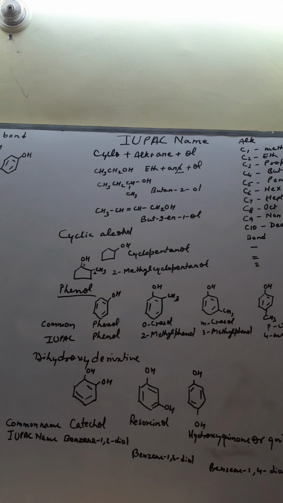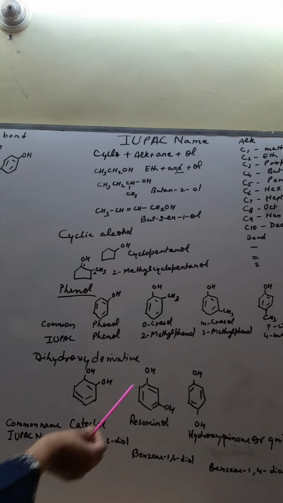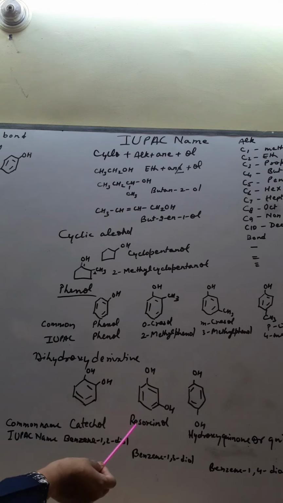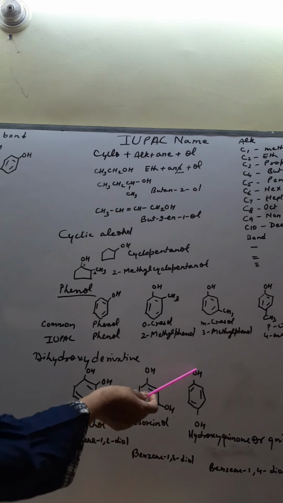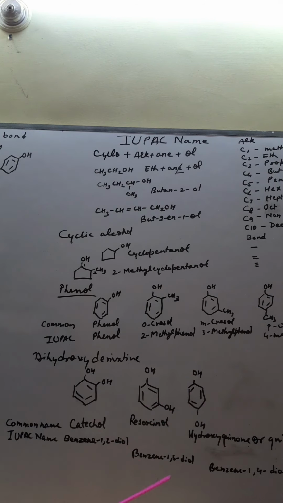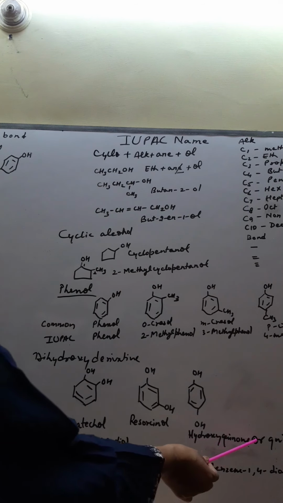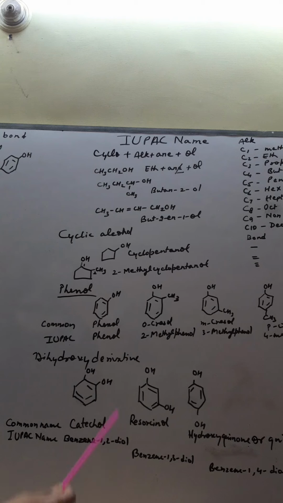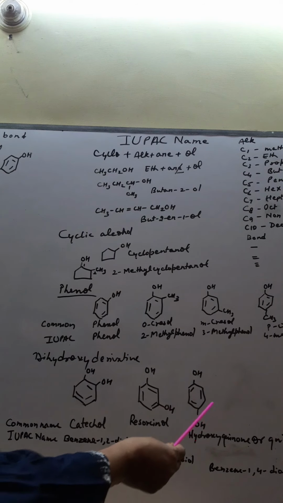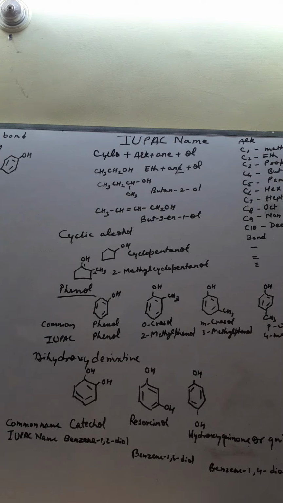But common name is different. In common system, if it has 2 hydroxyl group present at 1,2 position on benzene ring, then it is called catechol. If it has 2 hydroxy group present on 1,3 position, then it is called resorcinol. And if there are 2 hydroxy group at 1,4 position, then it is known as hydroquinone or simply quinol. So these are the common names given to the compound, and all of you must learn the common names, because there are a number of conversions where only common names are given, and this conversion is very important. How will you convert quinol into phenol something? So it's very important for you to learn the common names also.